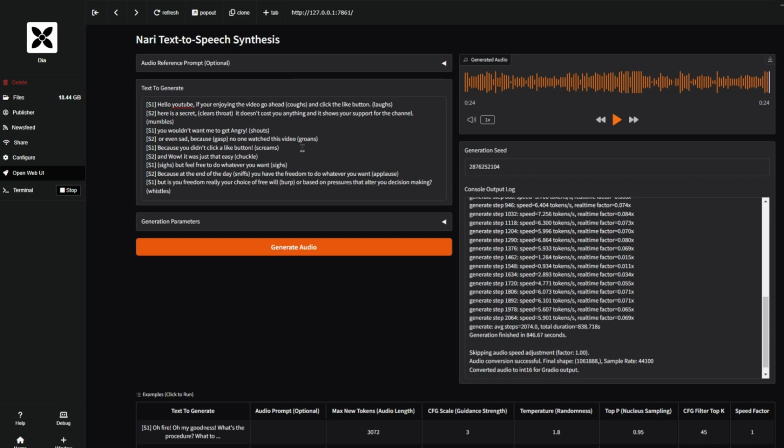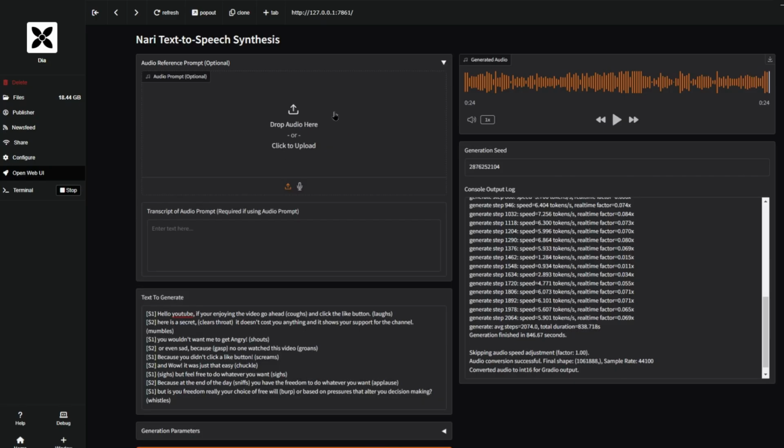All right, so some of the commands didn't work, but that's pretty amazing. It sounds very human. It's like some YouTuber that does kids videos, but you can definitely slow down the speed factor, but it's pretty random. The only way you could control the speed and the person who's doing it is you have to do the audio reference, which I haven't had luck with, but you can try it out and it's supposed to work. I've seen people get it to work. I just haven't done it myself.